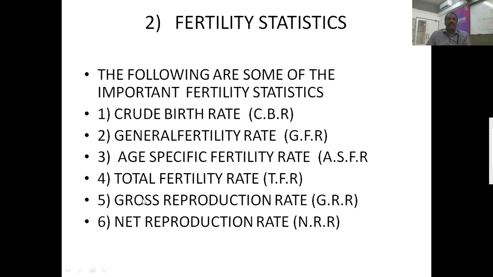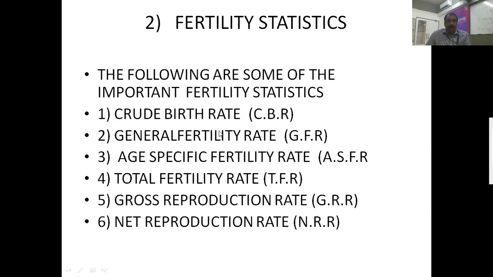I am repeating. The first one, crude birth rate, CBR. Second one, general fertility rate, GFR. Third one, age-specific fertility rate. Fourth one, total fertility rate, TFR. And the next ones, gross reproduction rate and net reproduction rate.